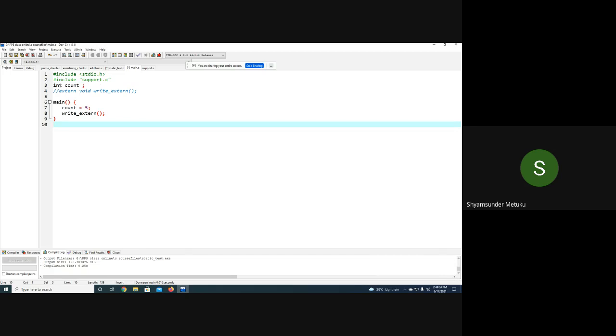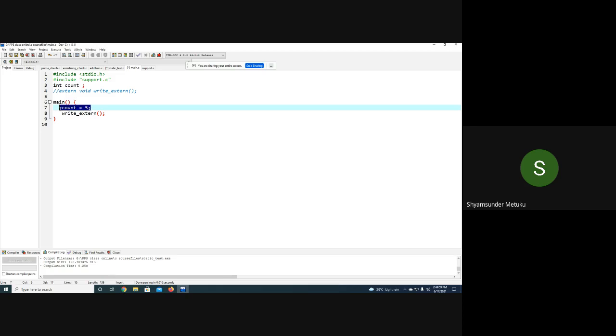So here you can see there is a variable called int count. Is it a local or global? Which type of variable it is? Global, because it was declared before the main. So that is the reason it is a global variable. Then in main, count is equal to 5. So which count is going to be accessed? Local to the main or global?